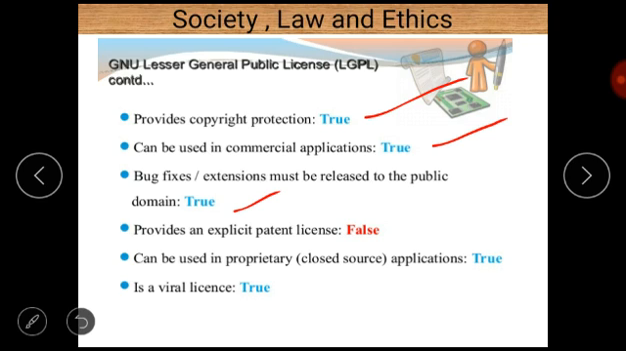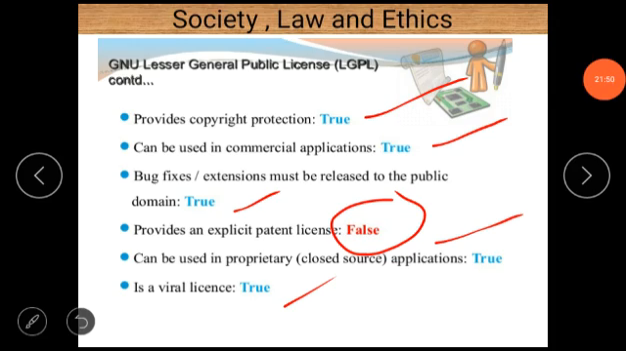It is also true. And provides an explicit patent license? No, it does not provide an explicit patent license. So it is false. And can be used in proprietary closed source applications? Yes, this point is already discussed. It is true. And is a valid license? Yes, it is also true. So these are the points regarding the LGPL license.